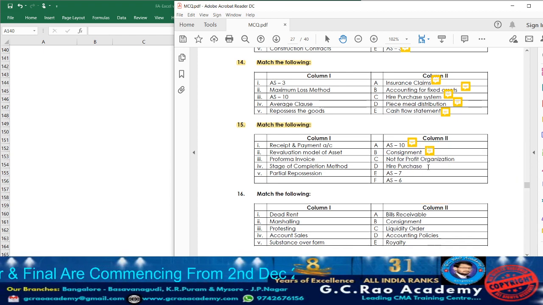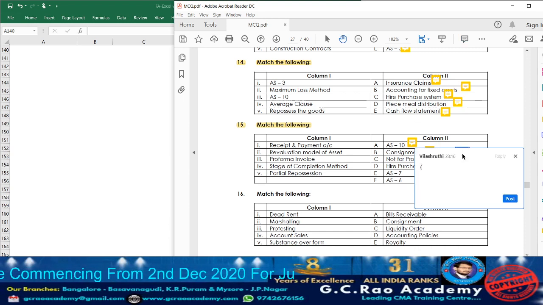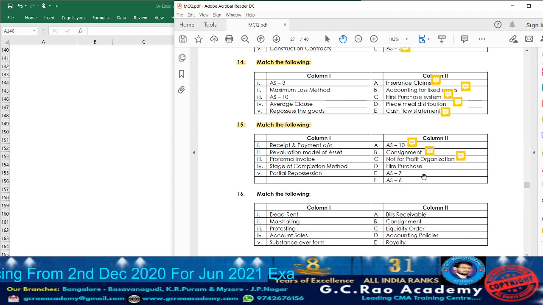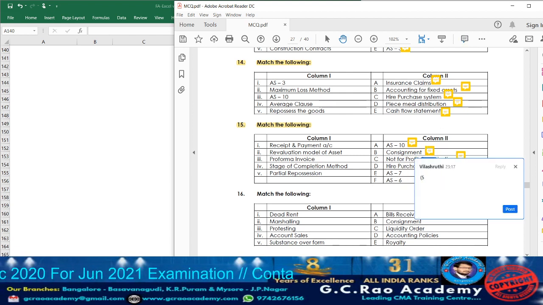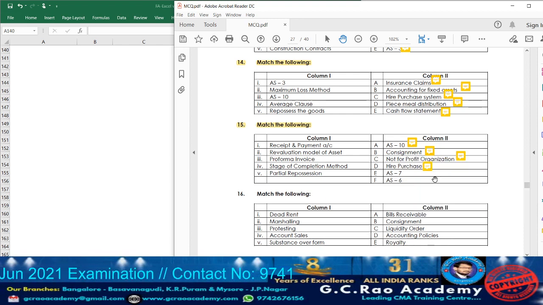Next, not-for-profit organization. We are going to prepare what? Receipts and payments account. So against that, take down point number 1. Hire purchase, partial repossession. So against that, take down point number 5. AS7, what do we have? Stage of completion method. So beside that, take down point number 4.